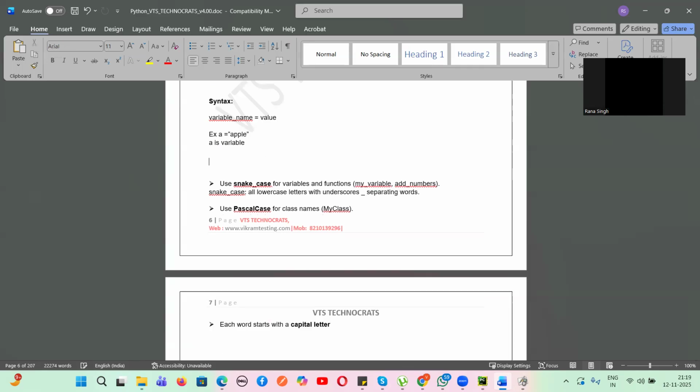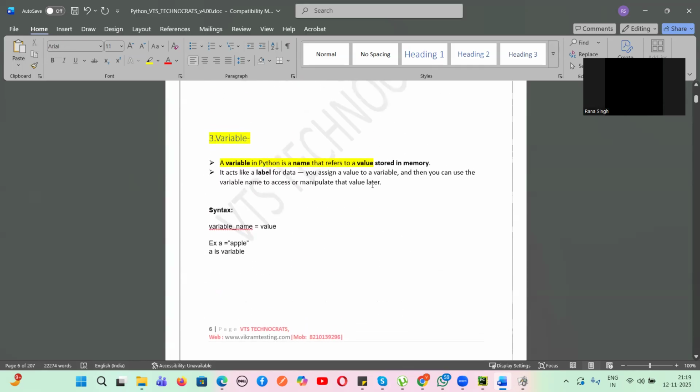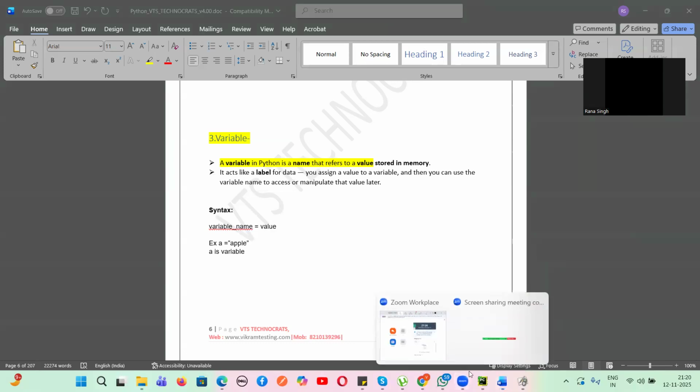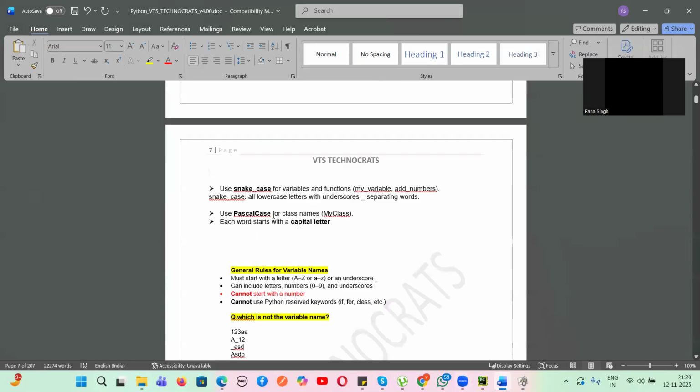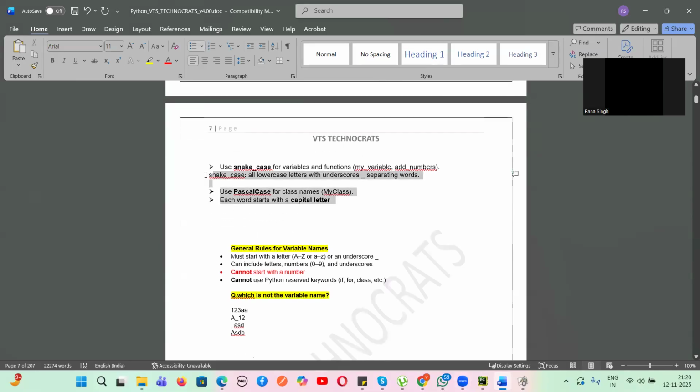Are you clear, guys? What is a variable? Yes or no, guys? A variable is a name that refers to the value, and that value is stored in a particular memory location, and it acts as a label for the data. We can assign a value to a variable, which we can use to manipulate the value. Am I clear till this much? Tell me yes or no. Yes, Vikram. Yeah, fine.